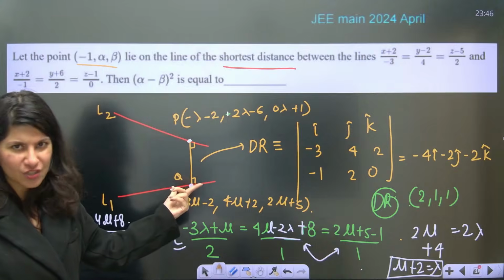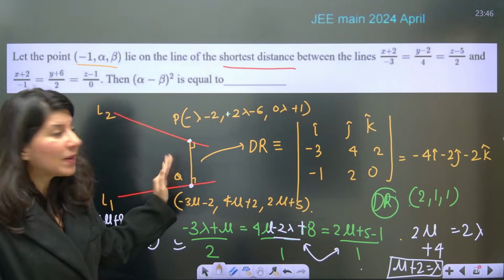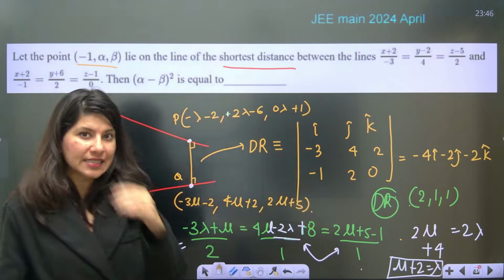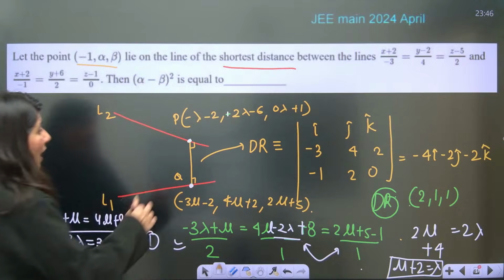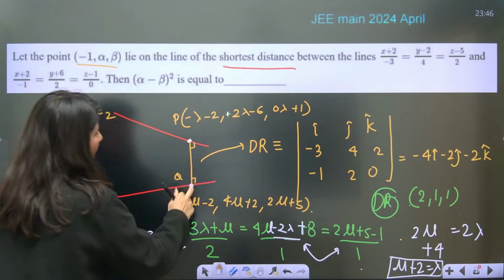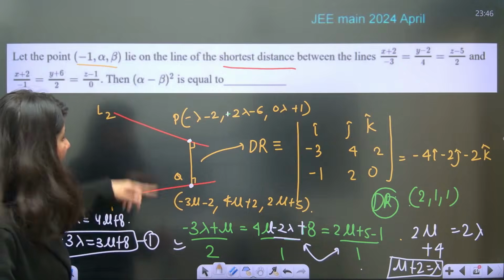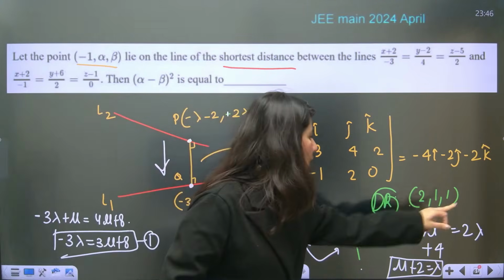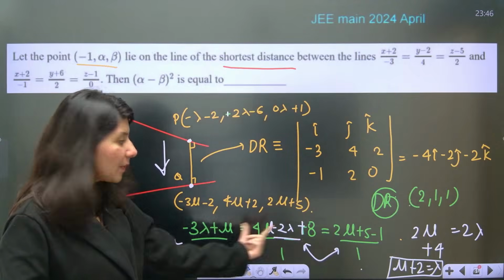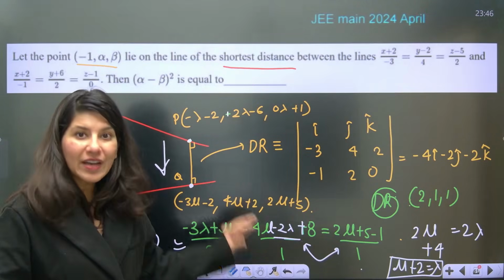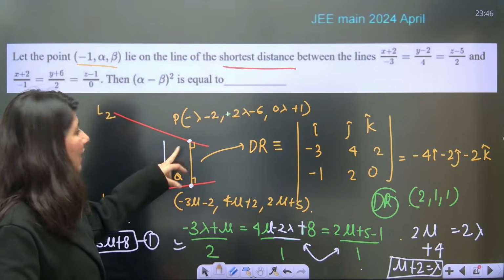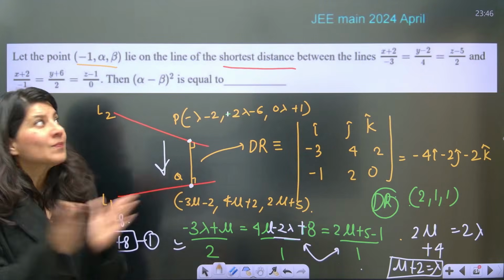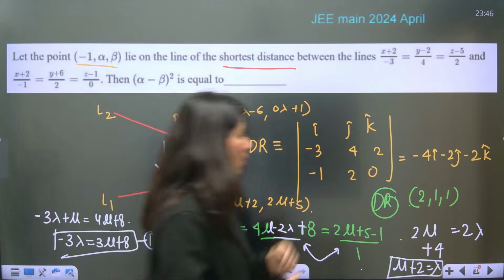Number 1, direction ratio. That you can simply calculate by taking the cross product of the dr of line 1 and line 2. That we have done nicely: 2, 1, 1. Now you have to take a point on line number 1, take a point on line number 2 and calculate the PQ vector. PQ vector is parallel to 2, 1, 1, and you just have to find mu or lambda. Once you get lambda, put it over here, you will get the point. Point, dr. Write the equation of line. Satisfy this point over here once you get the equation of line.